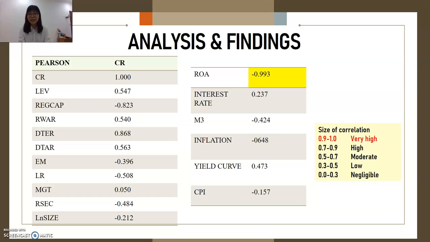The return on asset is actually highlighted. So the return on asset is recorded as negative 0.993. So this means that the return on asset strongly affects the credit risk since it's recorded as 0.9, right? Meanwhile, the NGT is recorded only 0.05. So this means that the NGT did not affect the credit risk at all.